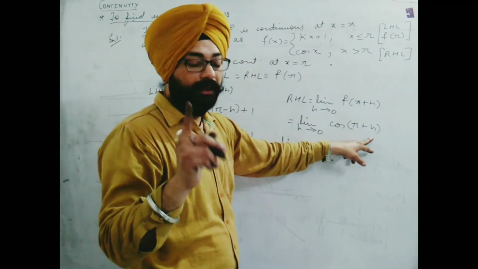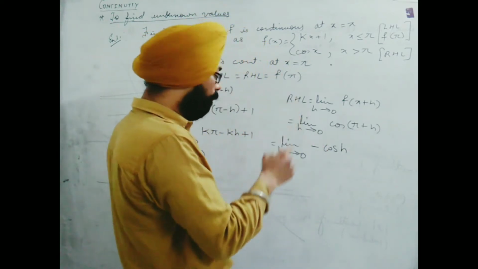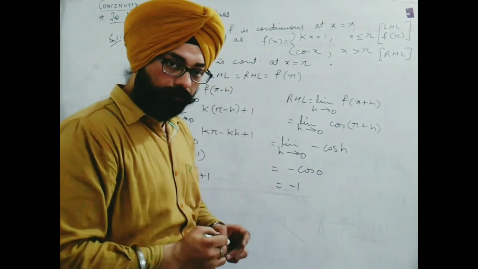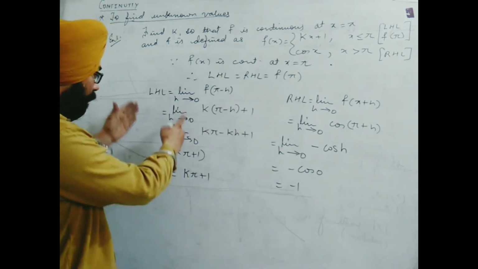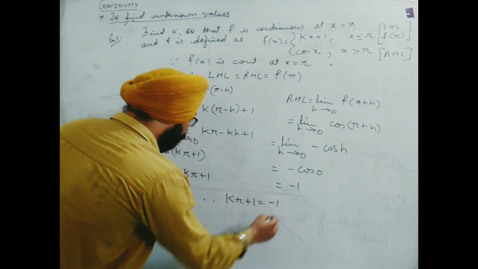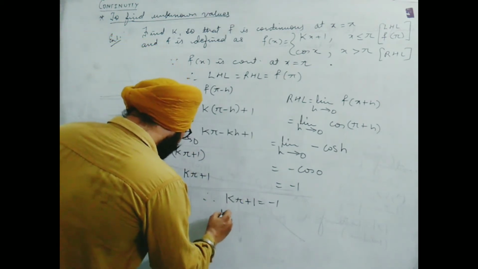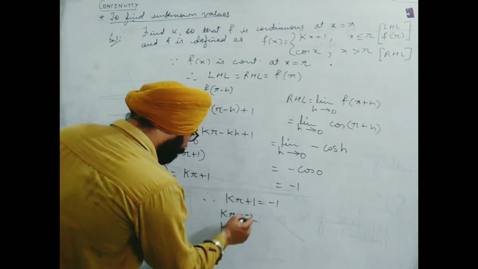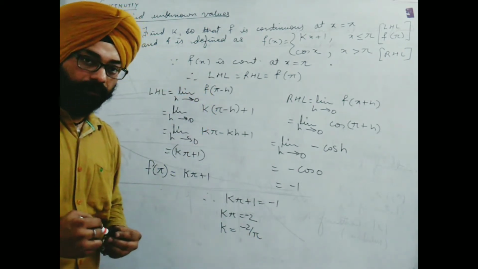180 plus theta is in the third quadrant. Third quadrant means cos will be negative. So this will result in minus cos h. What I need to put here, h equals 0. I will say minus cos 0. So cos 0 is 1, so minus 1. Now any one of them we can take. Therefore, since continuous, any one of them can be taken. Therefore, k pi plus 1 will be equal to minus 1. As these three are equal, we need to find the value of k. So k pi is equal to minus 2, and k will be equal to minus 2 upon pi. So this way we find the value of the unknown variable.